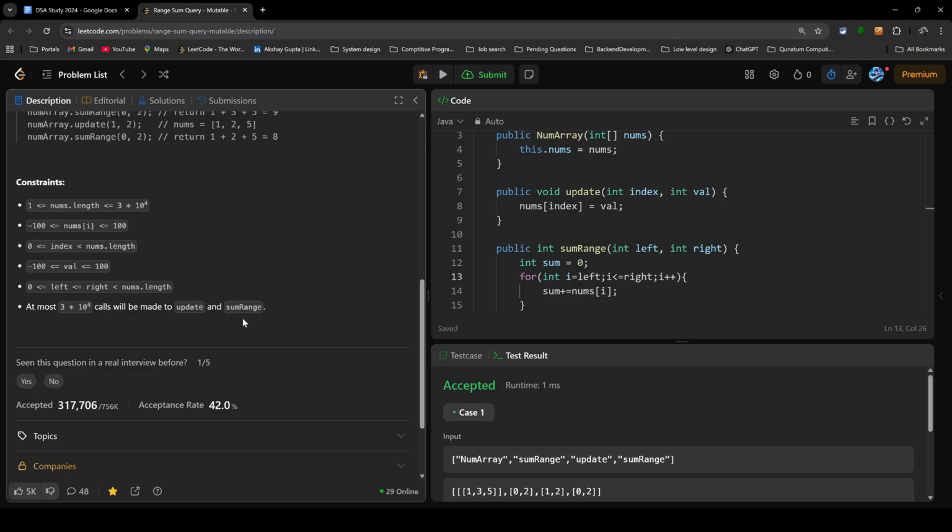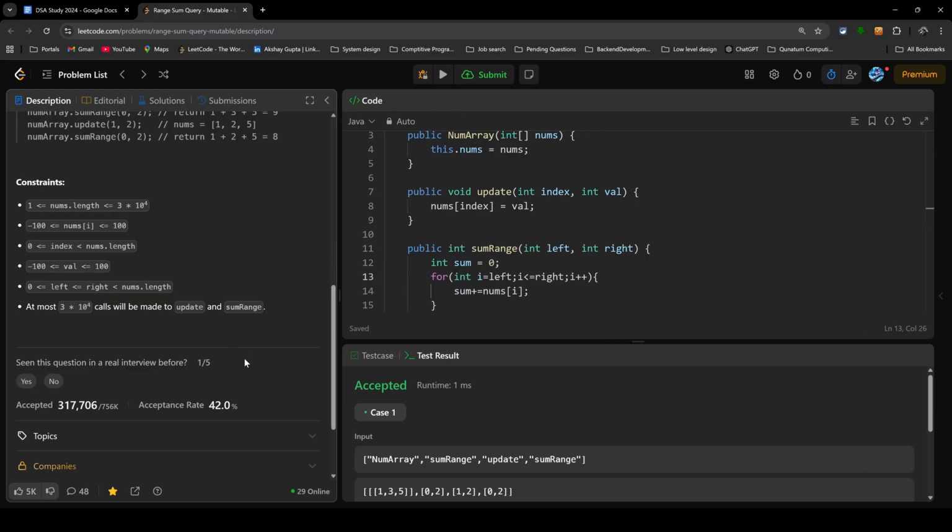In that case the number of operations is going to be 10 power 4 multiplied by 10 power 4, which is 10 power 8, which is out of the time limit for the question in LeetCode. The time complexity is also order n square, since in each query you are iterating over the entire array. So that is n queries and n iterations in each query, that is n square.